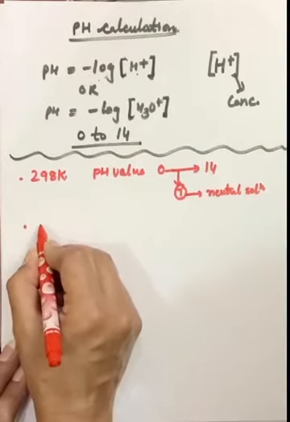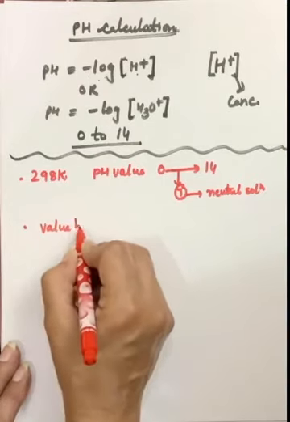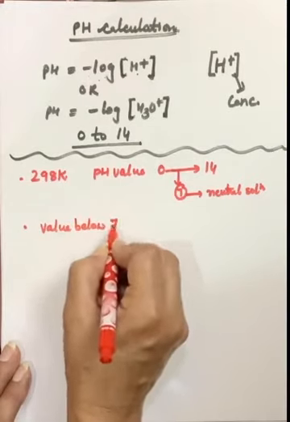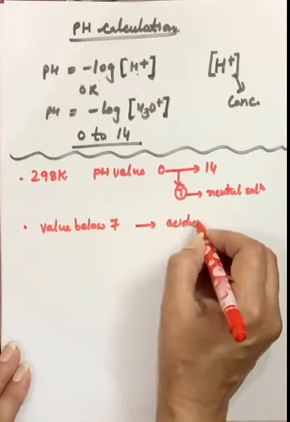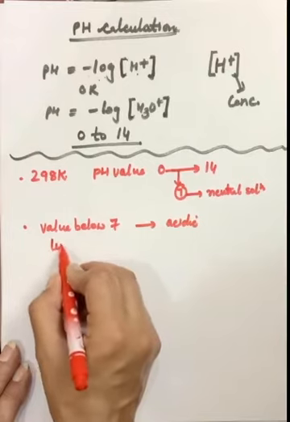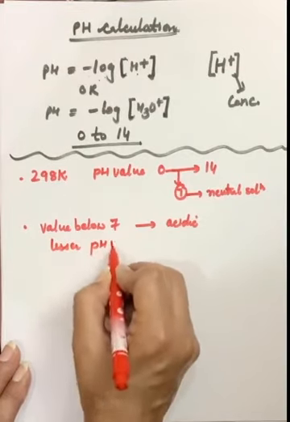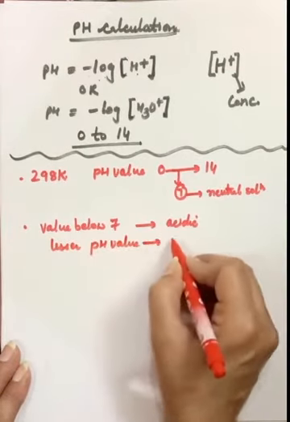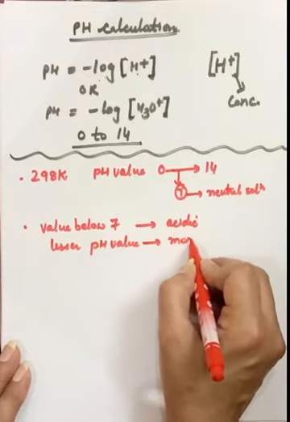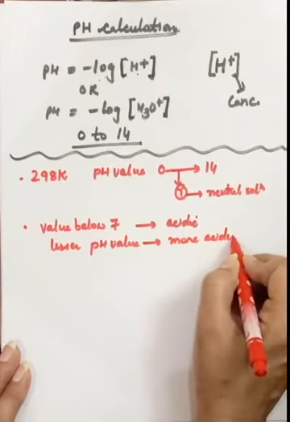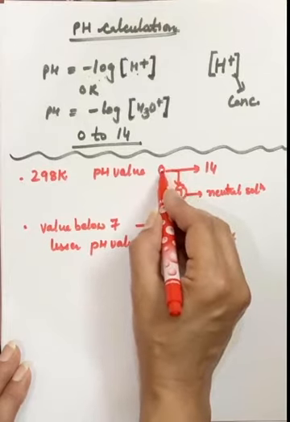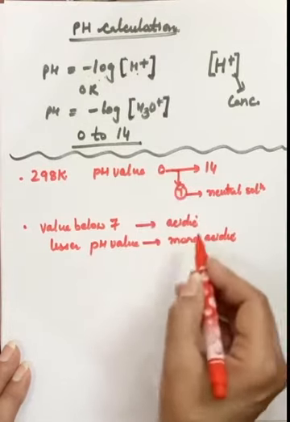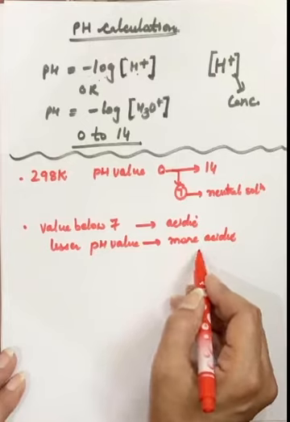Next point is the value below 7. If the value of pH is below 7, that solution is acidic in nature. And a lesser pH value means the solution is more acidic. So below 7, the pH shows that this is an acid, and the lesser the pH value, that is, the more towards the 0 side, the more is the strength of that acid.